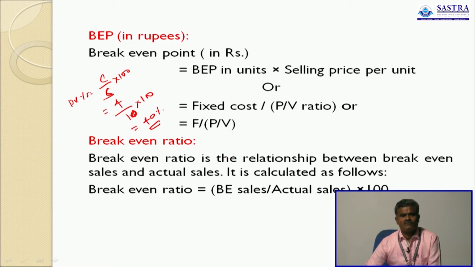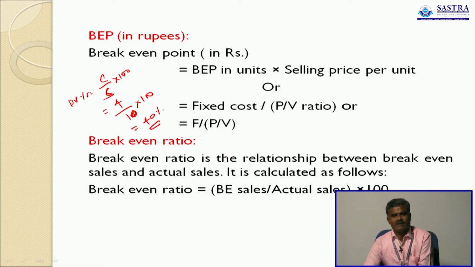Okay. Then what is break-even ratio? Break-even ratio is nothing but a ratio expressed between the relationship between break-even sales and total sales. Very simple. Break-even sales and total sales are actual sales. This ratio indicates the relationship between break-even sales and actual sales.